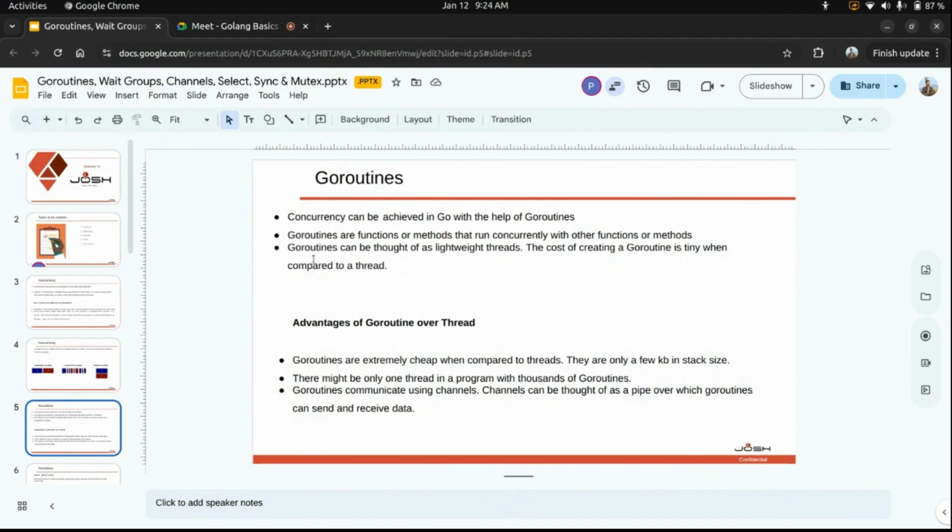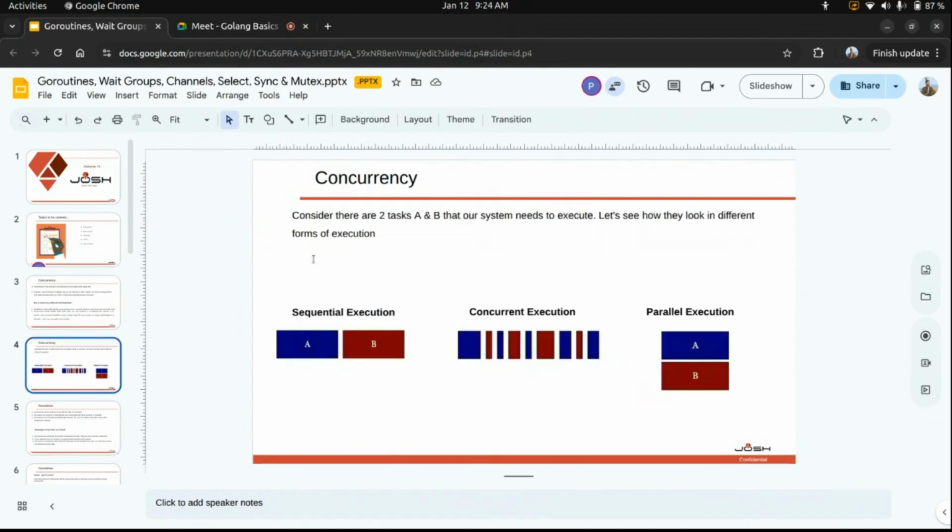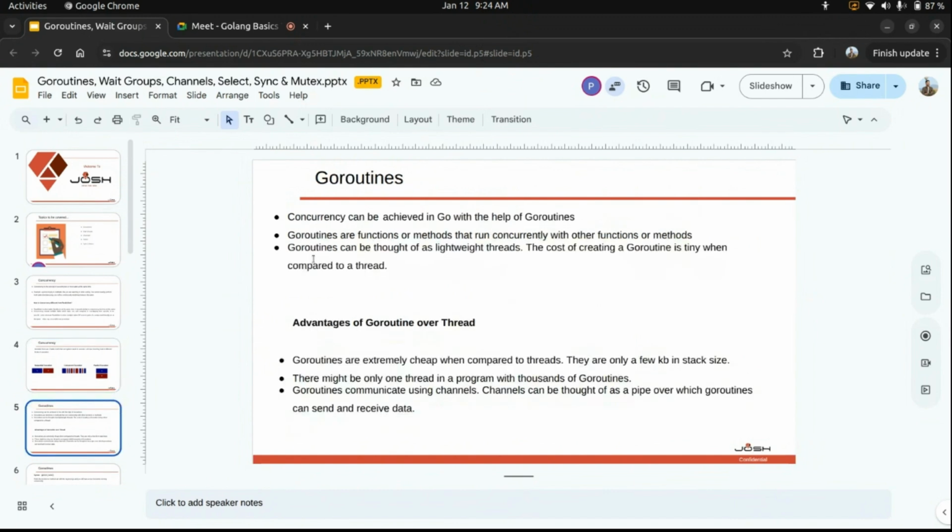Go routines are functions or methods that run concurrently with other functions or methods. So if you compare this as function A and function B, these two processes are running concurrently, right? So these are actually Go routines. One Go routine is executing task A, and another Go routine is executing task B.